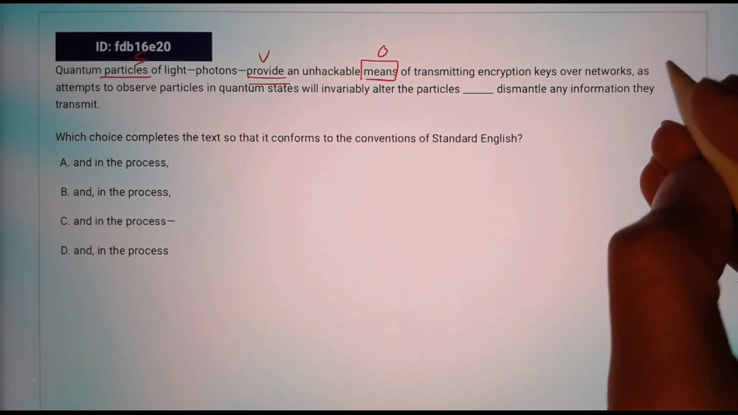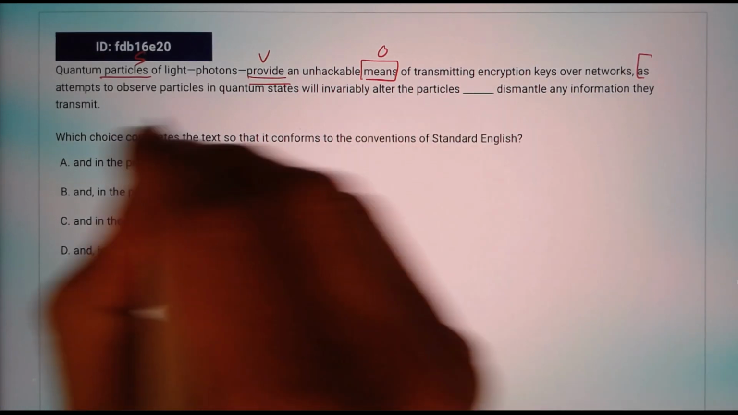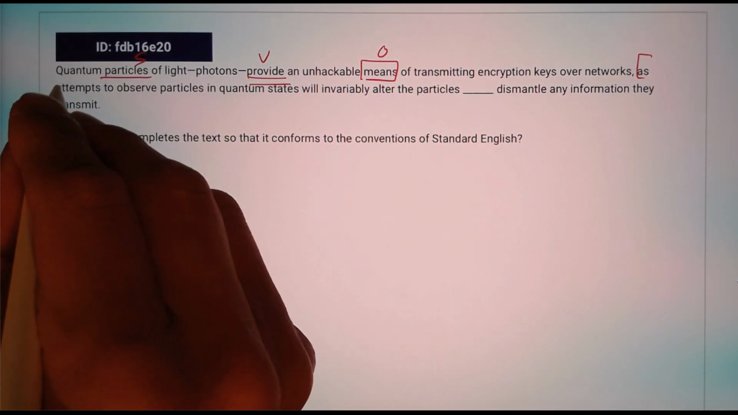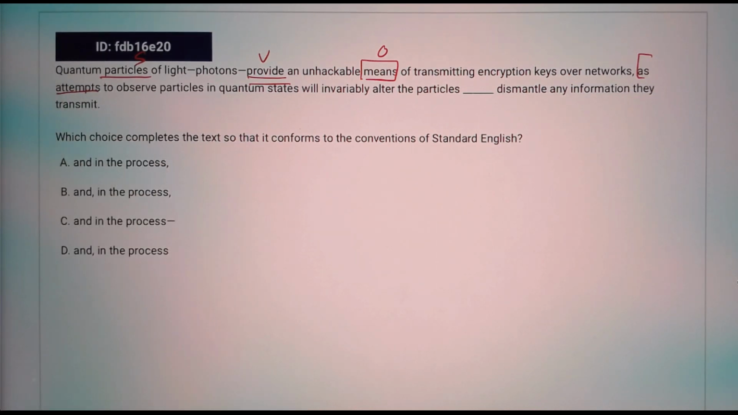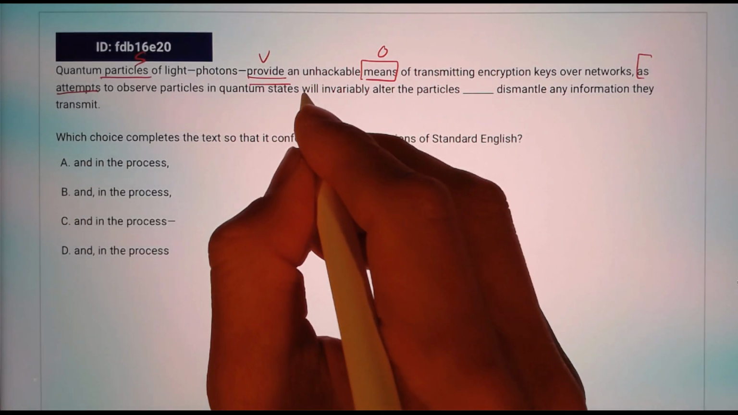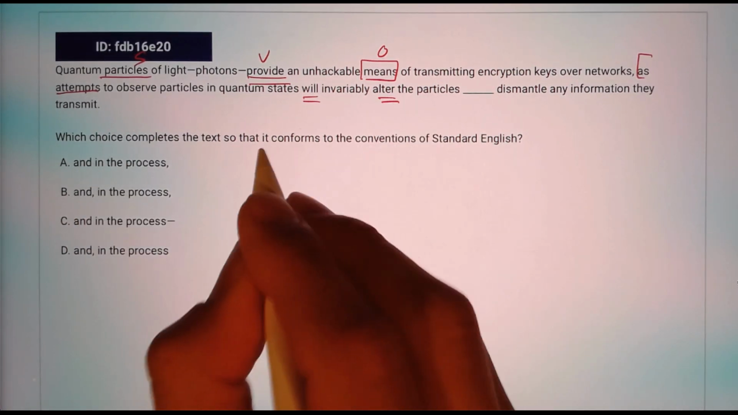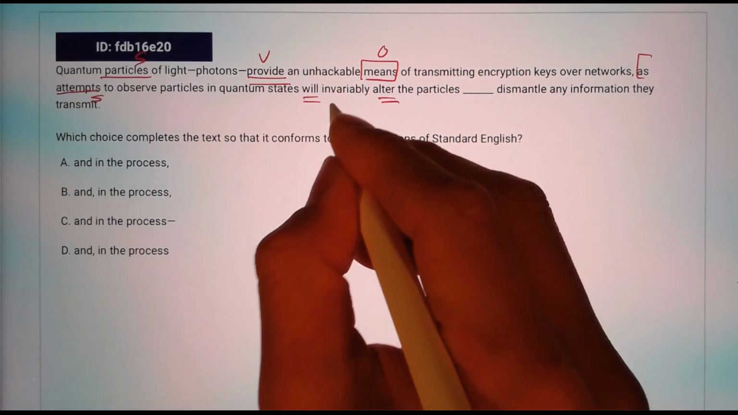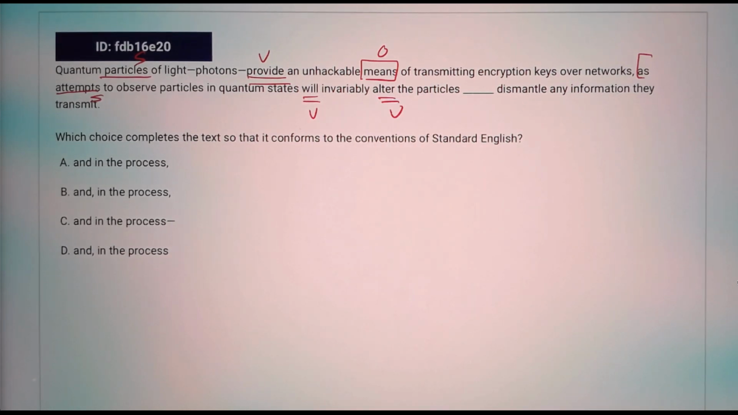Now we have a dependent clause as attempt to observe particles in quantum state. Attempt will invariably alter. So we got the subject and verb. Yeah, so as attempt to observe particles in quantum state